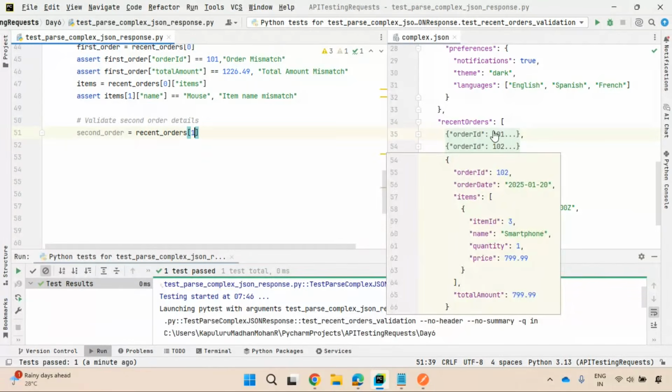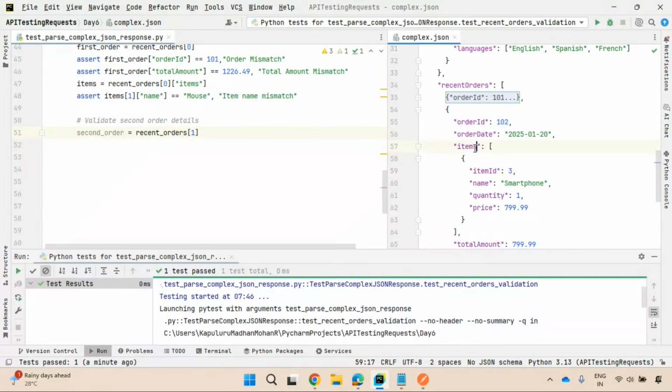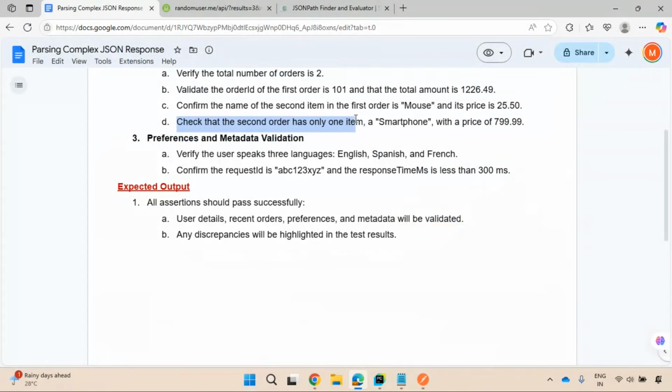Right. In the second order, it will capture this order ID. This order ID is having items. So you need to capture these items. Items is what an array. Array consists of only one item. Is it right? So assert second order of items. Right? So you need to get the count, length of second order of items. It must be equal to 1. That is what your expectation. Only one item you are expecting, not more than that. Right? So otherwise, items count mismatch. Right? So this is what an assertion which you are trying to perform here.